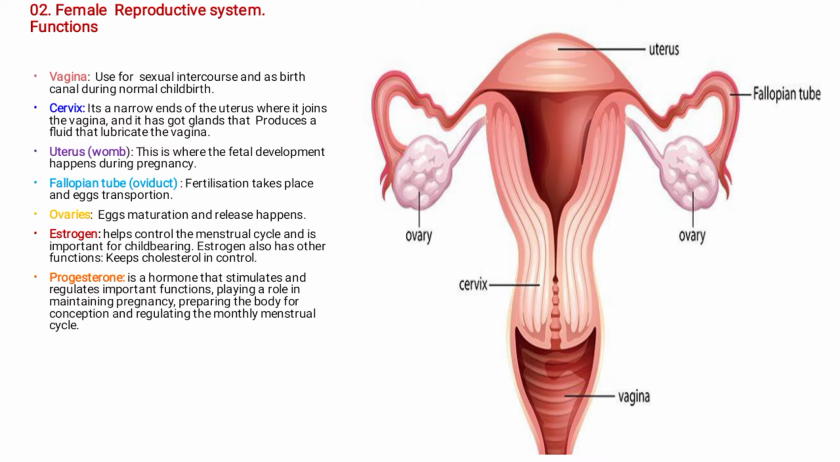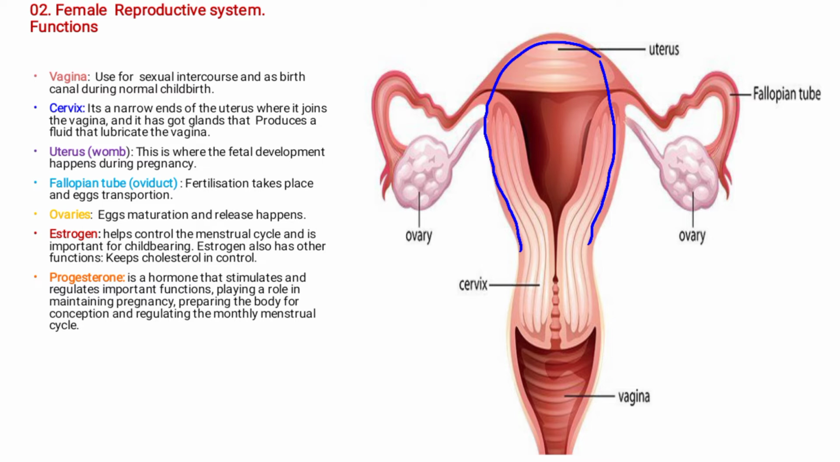Then let's also talk about the cervix. Now you can see that from the vagina to the cervix, the shape is narrow. It's not the same as the vagina. So the cervix is a narrow end of the uterus where it joins the vagina. It's a small end from the uterus. It becomes big, but as you go to the cervix, it's narrow, small, and short, like this.